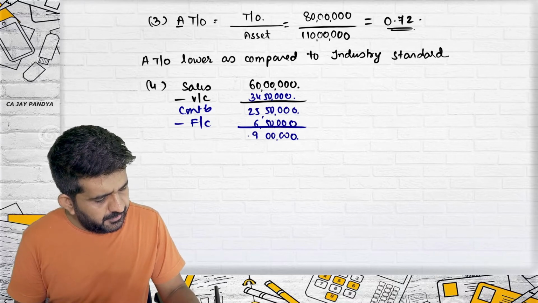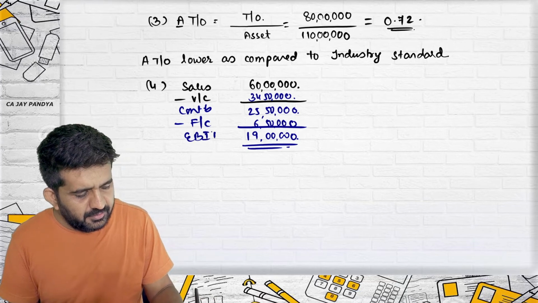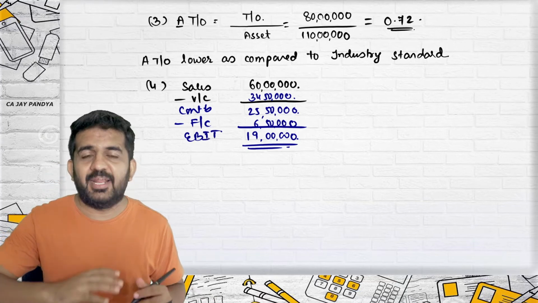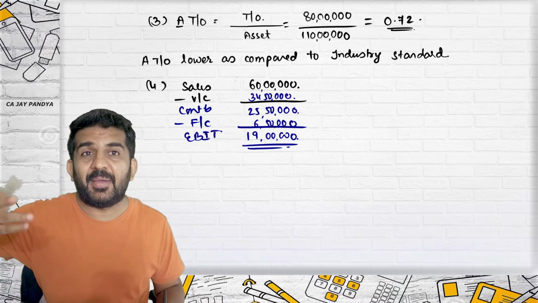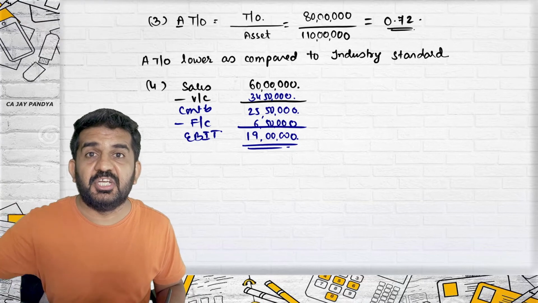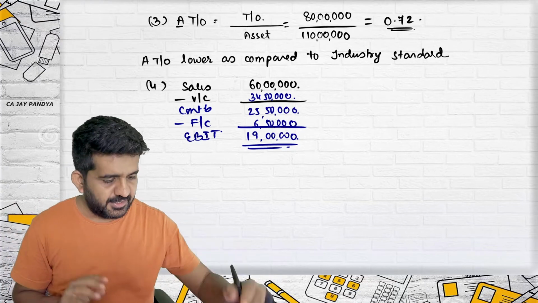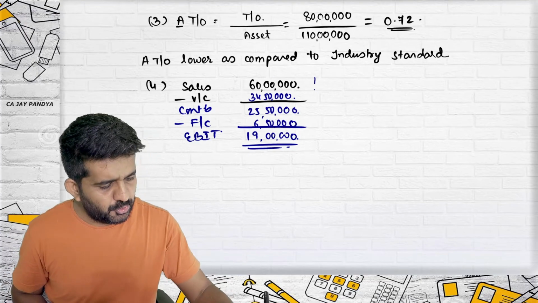This will be 19 lakhs. Now this becomes easy to find out rather than finding out operating leverage and then comparing what is the percentage decrease in sales, how much EBIT will decrease and finding out the answer. This is a shortcut answer and this can be found out easily. I should find it out in this manner.